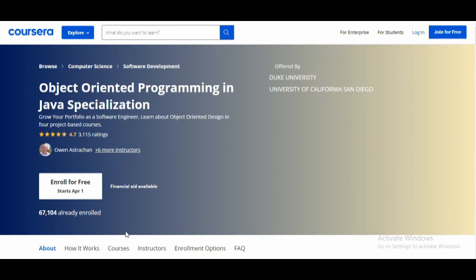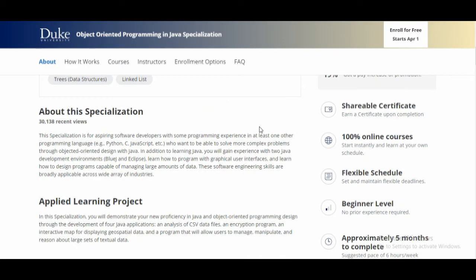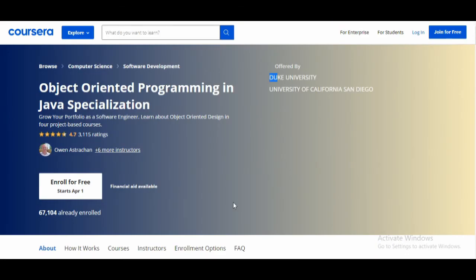So this is also an overall course that I'm going to suggest. Just go through this at least once. You can also apply for the financial aid available. If you don't have money, you will still get certification, you will create the project. The course is offered by Duke University of California. So I will suggest you go through this course, because through this course you will learn basic, intermediate and advanced Java. You will get certification. The course is beginner level. You don't require any prior knowledge. If you want the link, I will put the link in the description box below.